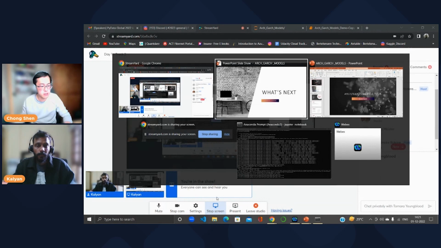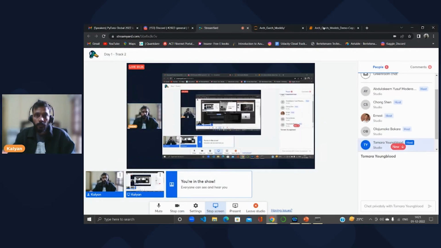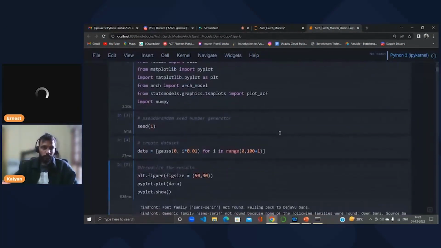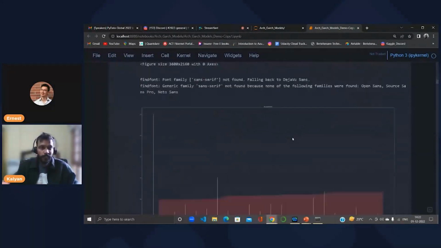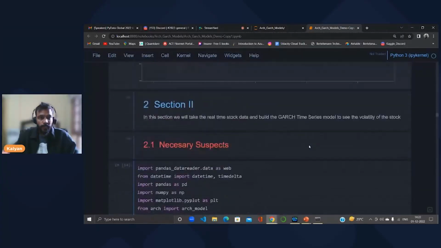In the meantime, I'll quickly walk through the code and explain the process. Considering the time constraint, I'll not talk about the sample model here. Instead, I'll talk about the model which I built.